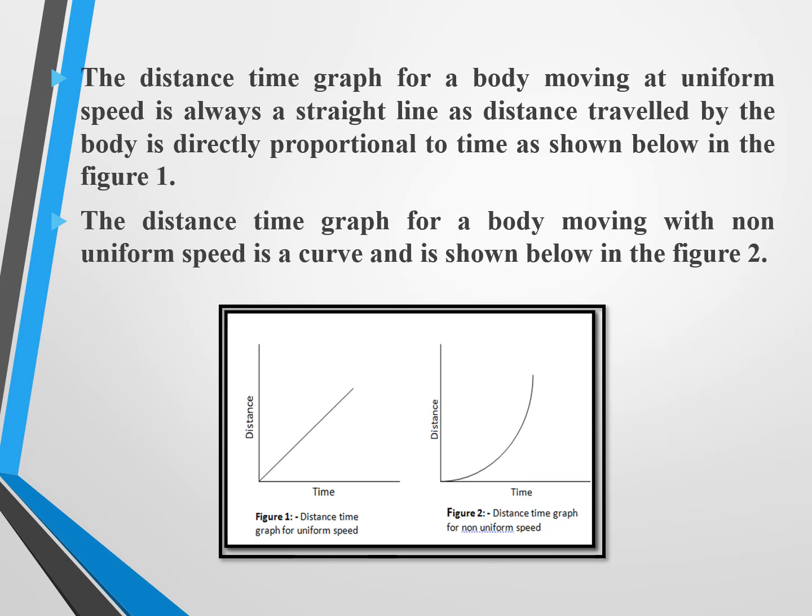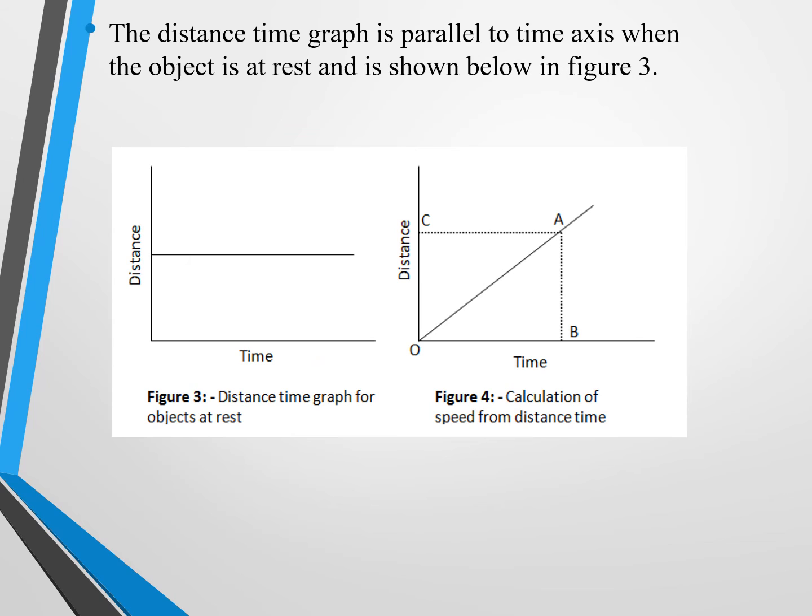The distance time graph for a body moving at uniform speed is always a straight line, as the distance traveled by the body is directly proportional to time, as shown in figure 1. And second, the distance time graph for a body moving with non-uniform speed. Suppose a car is moving with unequal intervals of time, then the graph looks like this. It varies compared to the previous one, because the variation of the speed is showing in the graph itself. So this means non-uniform speed.